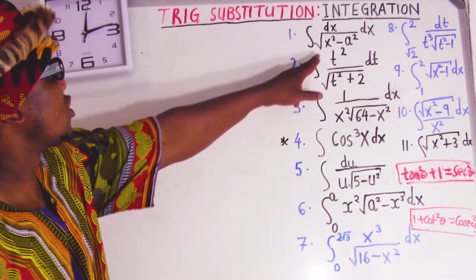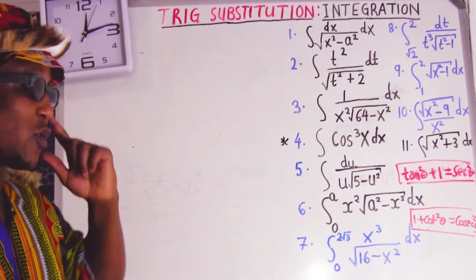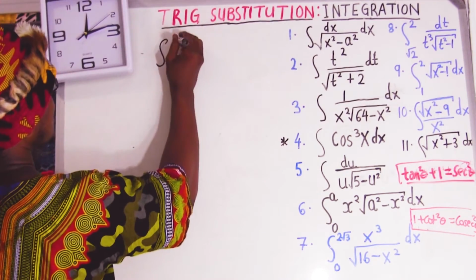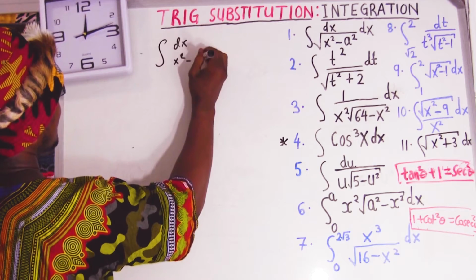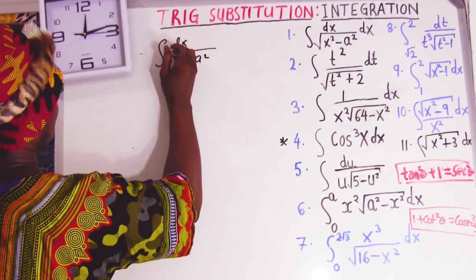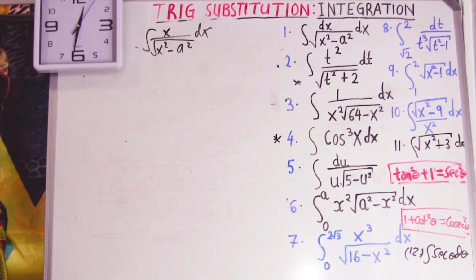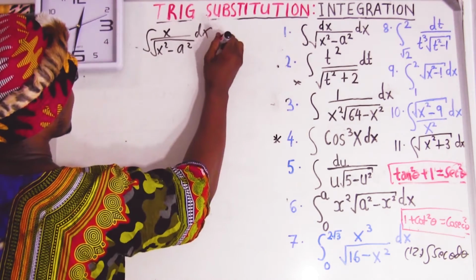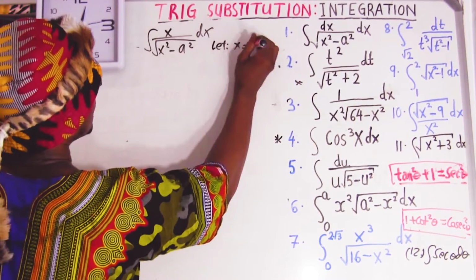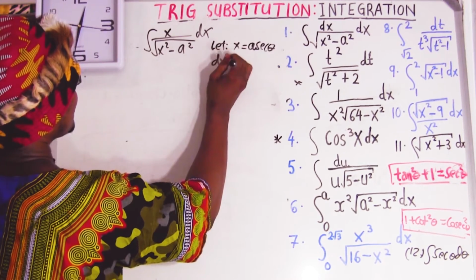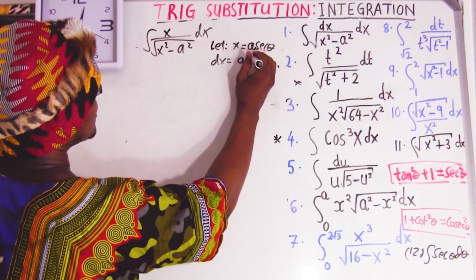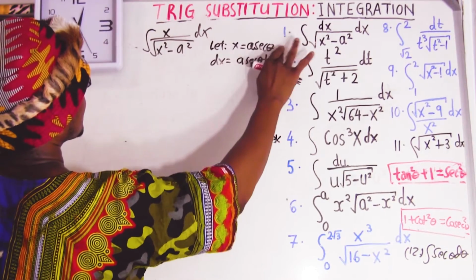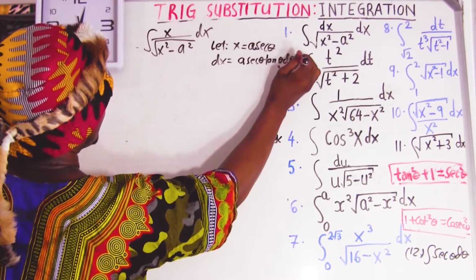Okay, question number 1. So this is going to be sec, because whenever you have a variable minus a, that's going to be sec. So I'm going to say integral dx over square root of x squared minus a squared. Okay, easy. So this is going to be sec because it's variable minus. So I'll say let x equal to a sec theta. Differentiate: dx equal to a sec theta tan theta d theta.